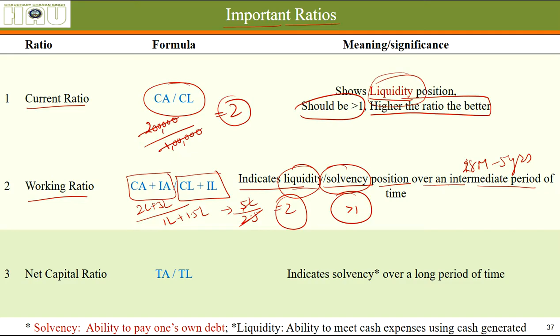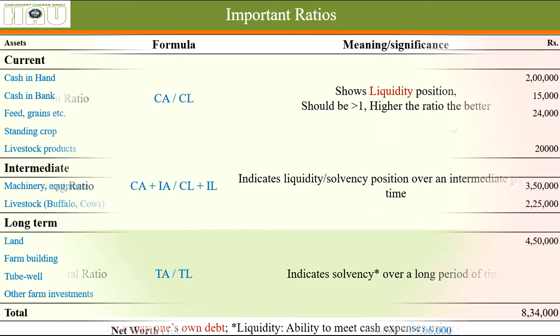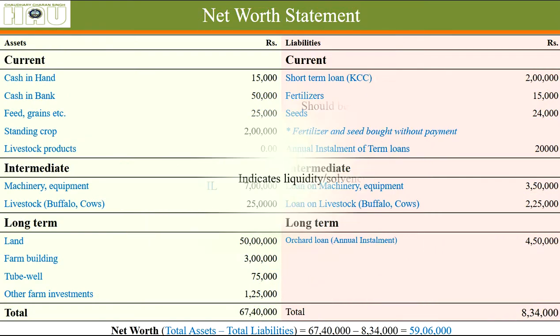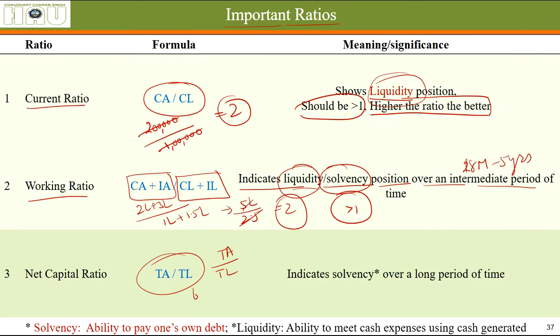So it should also always be greater than 1, and the higher the value, the better for us. Okay. Net capital ratio, it is given by total amount of assets divided by total amount of liabilities. Let's see, what was it? 67 lakh divided by 8.34 lakhs. It was 67 lakh divided by, let's say, 8 lakh rupees.